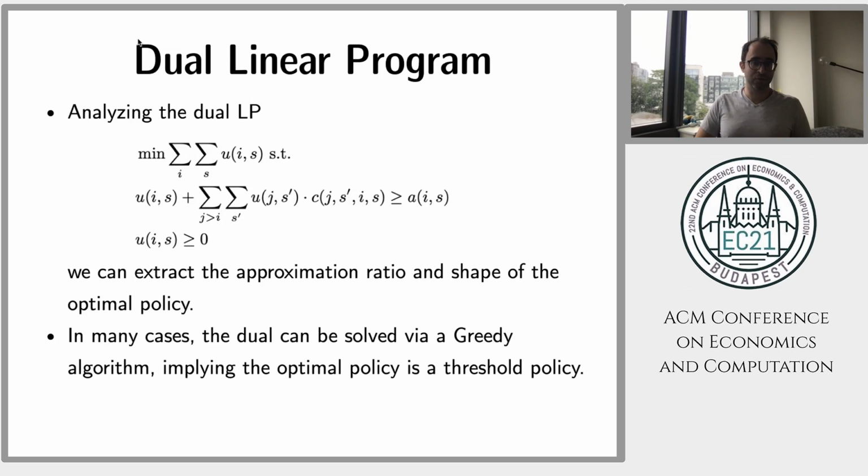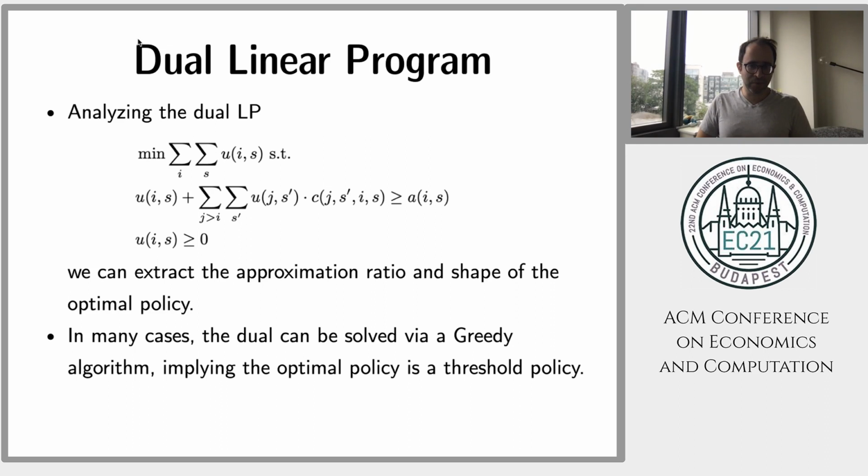And you can also analyze a dual program. Out of the dual program, you can obtain the approximation ratio in the shape of the optimal policy. Even for cases that are complicated, like k samples, you can write exactly a closed form expression for what the approximation ratio should be, and also how the optimal policy should be, via analyzing the dual.